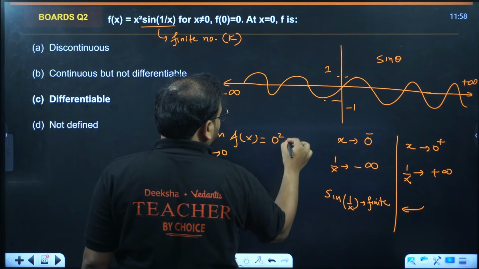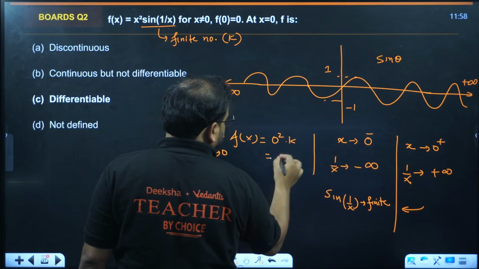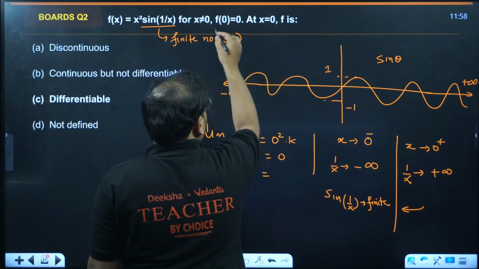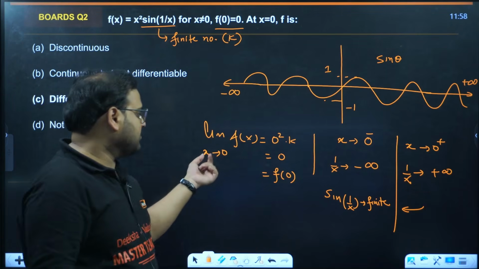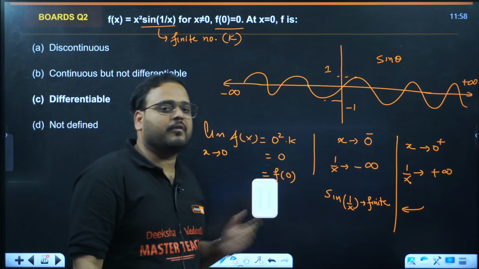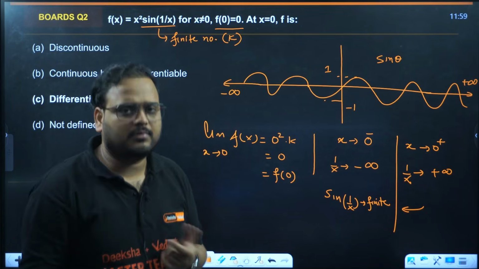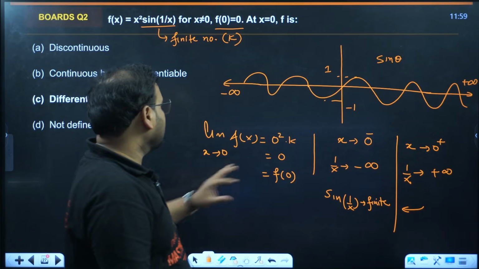0 square times of some value k. What is the answer? 0. And this is also equal to, please check, f of 0. So the limit of the function when x tends to 0 is equal to f of 0. Hence the given function is continuous.